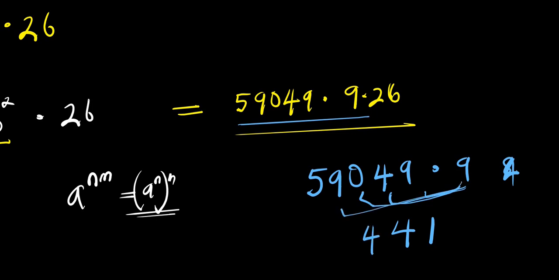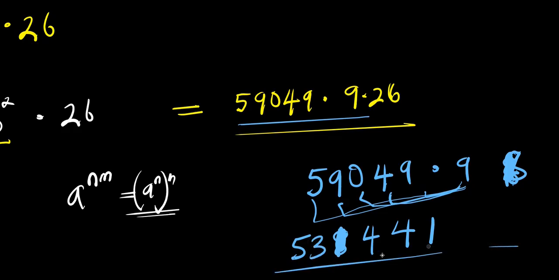9 times 9 again, that is 81, 1 carry over 8. Then 9 times 5, that is 45 plus 8, that is 53. So the result is 531441. So guys, that is it.